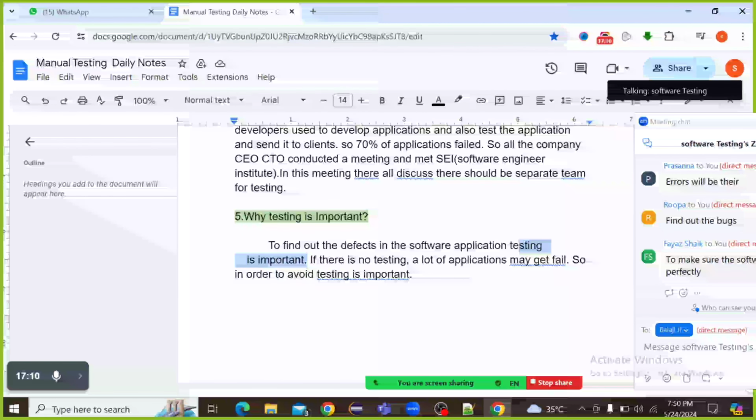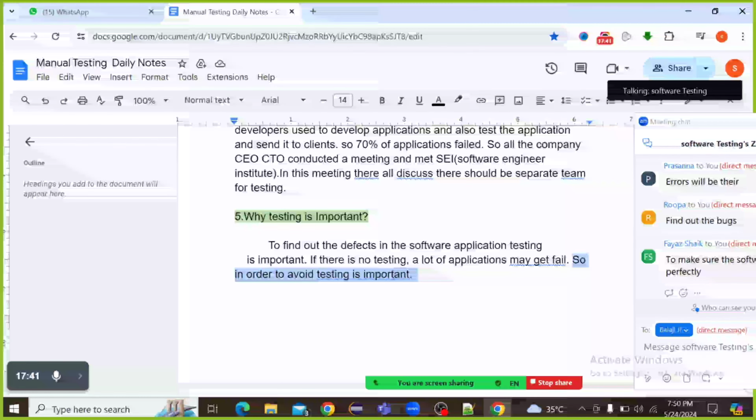If there is no testing, end users may find a lot of problems while using the application, and a lot of applications may fail. In order to avoid that, testing is important. For example, take the PhonePe app.